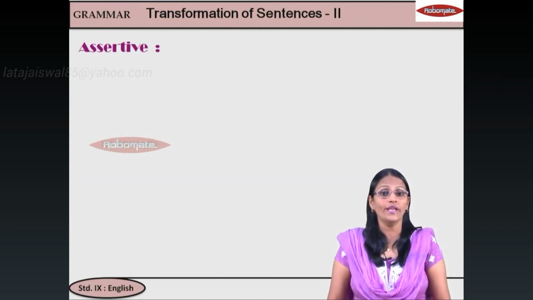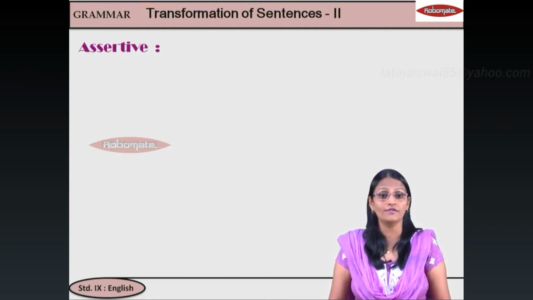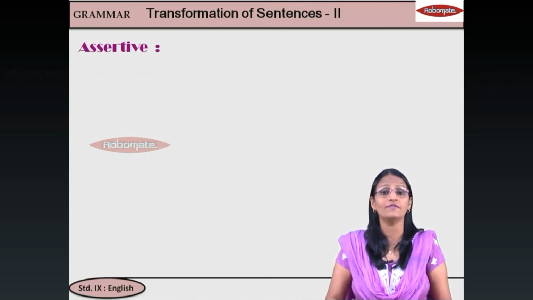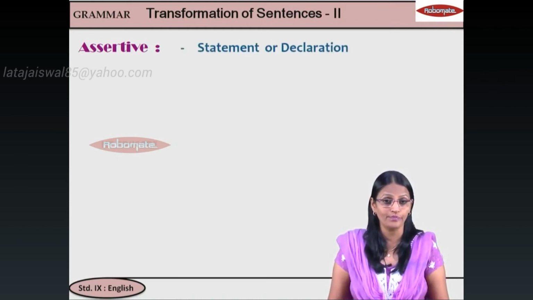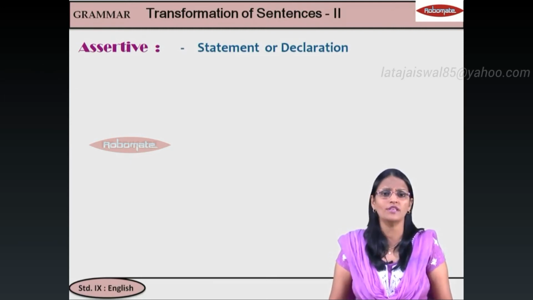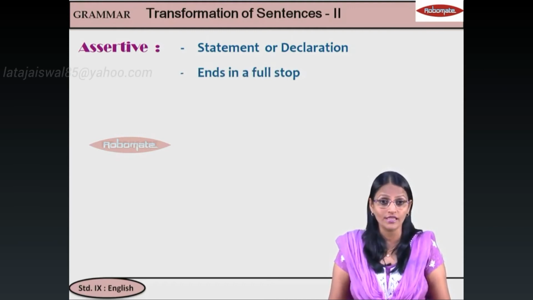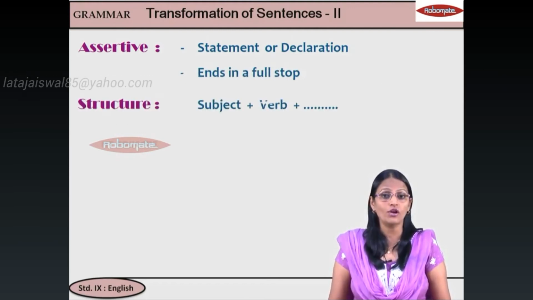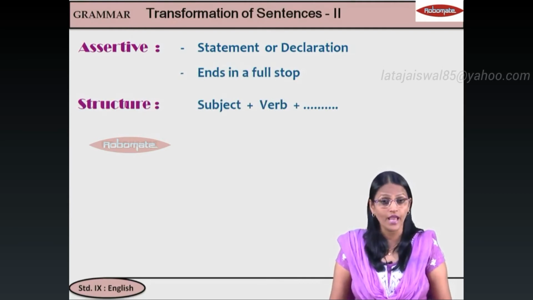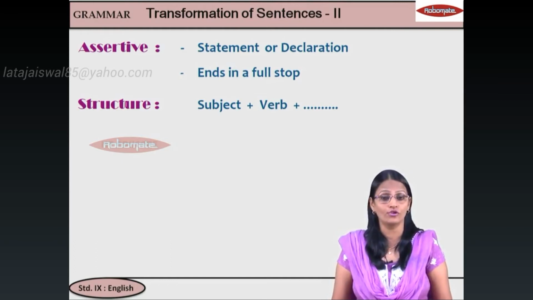Next, we have assertive sentences and we are going to make assertive too. In assertive, we are going to do affirmative and negative. But let's first understand what is assertive. It's a statement or a declaration. Okay? जिसमें हम सिर्फ information देते हैं. And it ends in a full stop. This we have already seen. Now, the structure of an assertive sentence is always subject plus verb. And अगर आगे कुछ और है तो you add that. And it ends in a full stop.